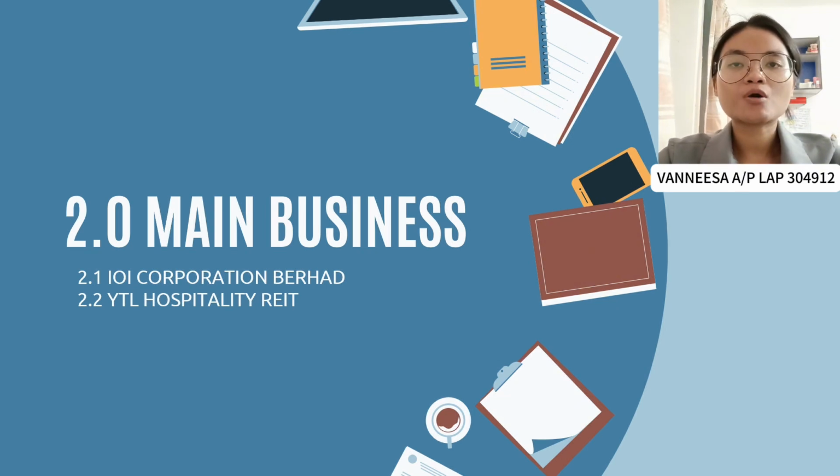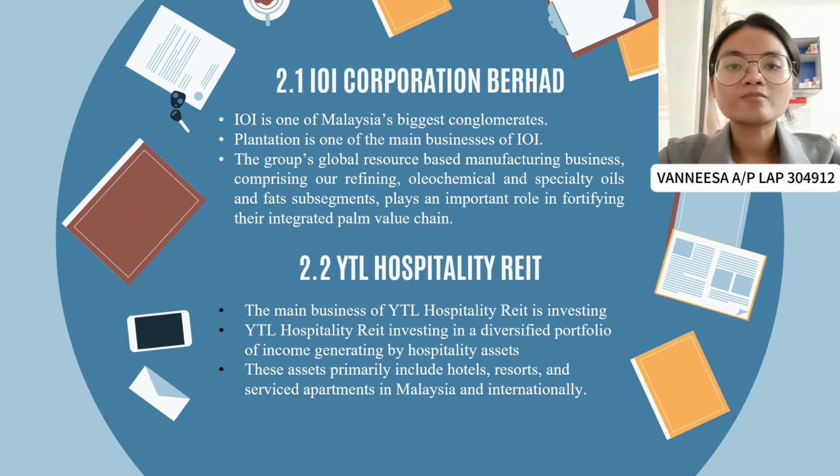I want to present the main business of both companies, IOI Corporation Berhad and YTL Hospitality Reit. IOI is one of Malaysia's biggest conglomerates. Plantation is one of the main businesses of IOI, which is engaged in the cultivation of oil palm and processing of plant oil, with operations in seed breeding, cultivation, and crop oil extraction. The group's global resource-based manufacturing business, comprising refining, oleochemical, and specialty oils and fats, plays an important role in fortifying their integrated plant value chain.